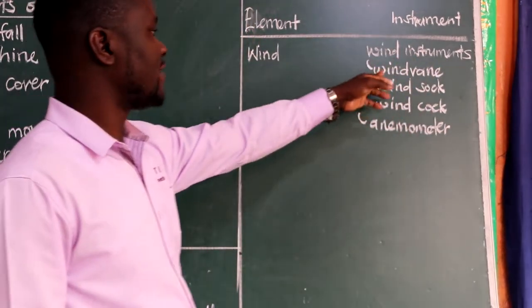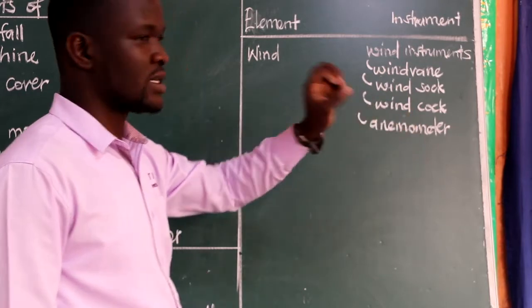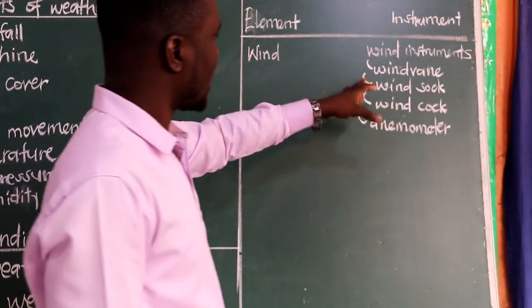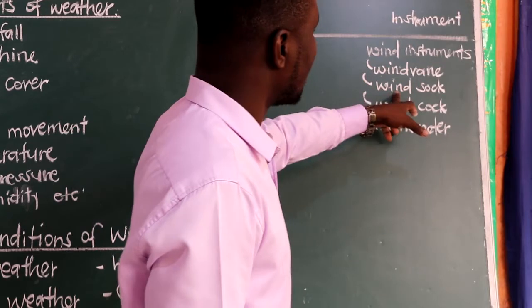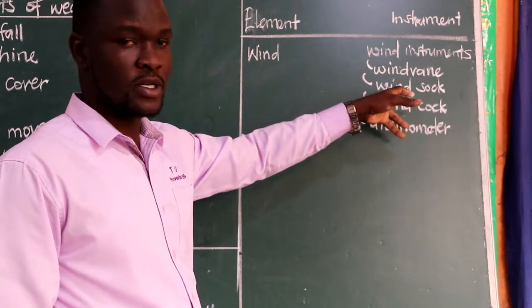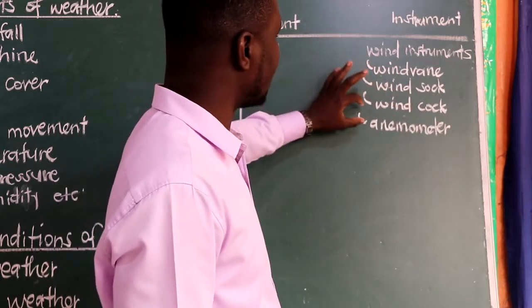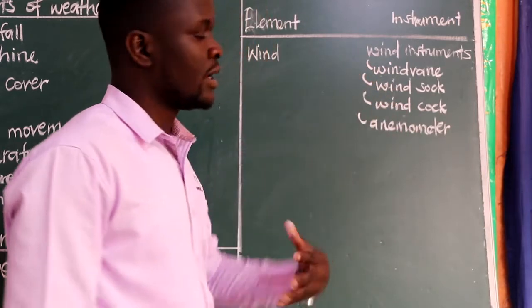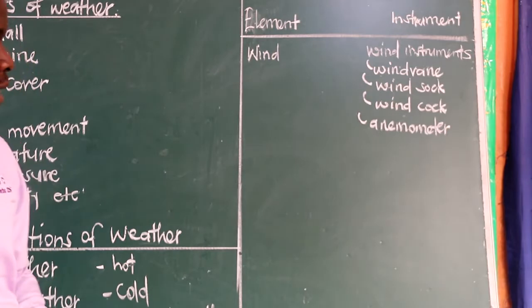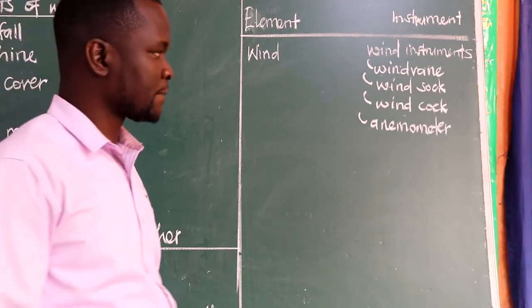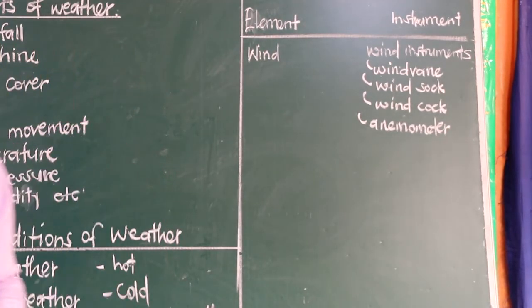For example, we have a wind vane and a windcock. These ones are for the direction of wind. We have the windsock that is always placed at the airports for showing the direction of wind to the pilots. And then we have the anemometer, which is to measure the speed of wind. So we need also to be aware of that.